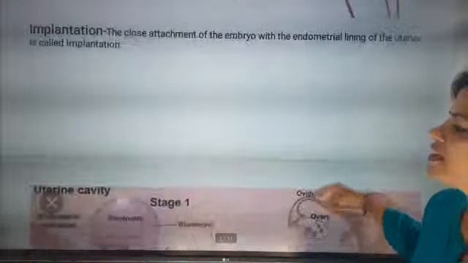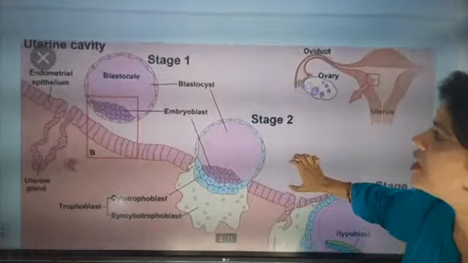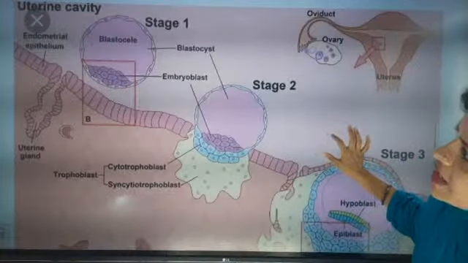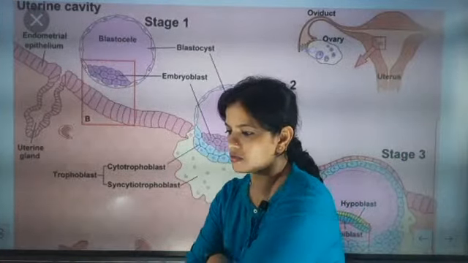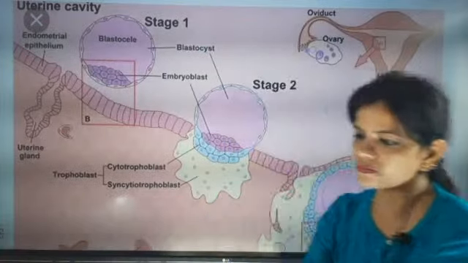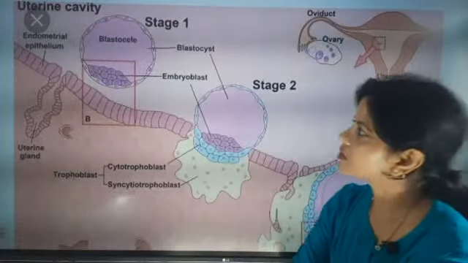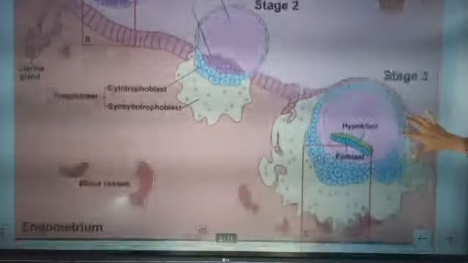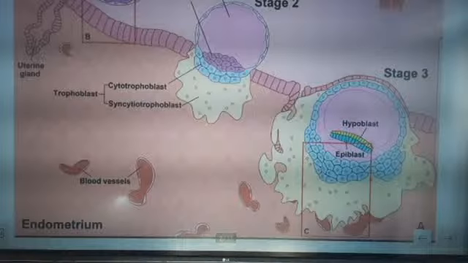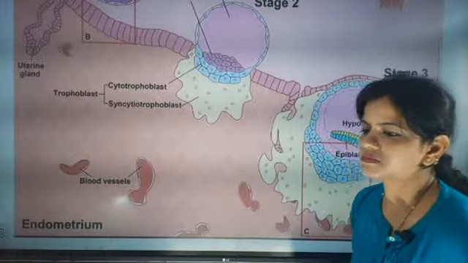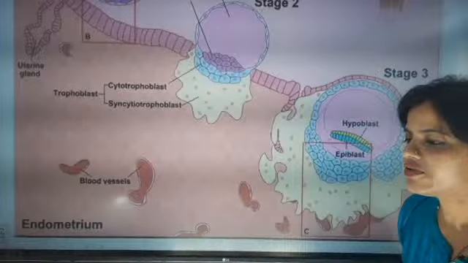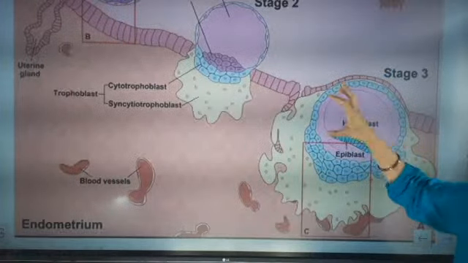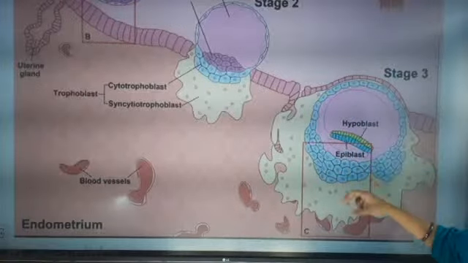Fine. So now the next important point we are going to see: how stage 1 and stage 2, early blastocyst and late blastocyst, attach in the inner lining of the uterus. Understood? So this is the connection, how the blastocyst, the embryo, will be connected to the inner lining of the uterus.